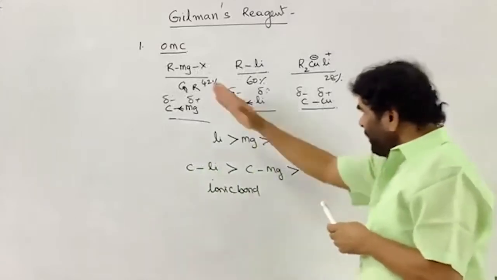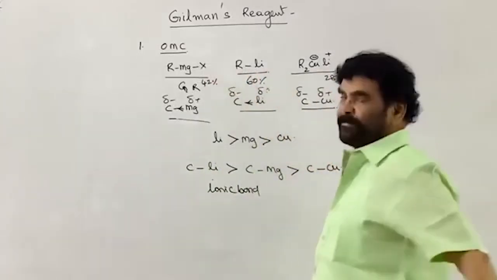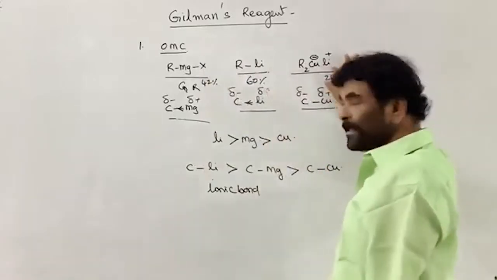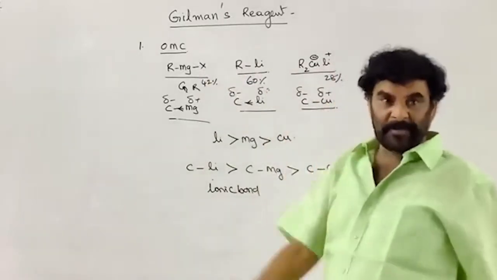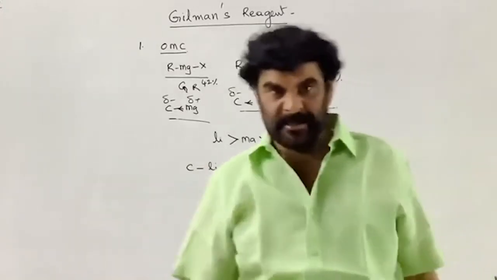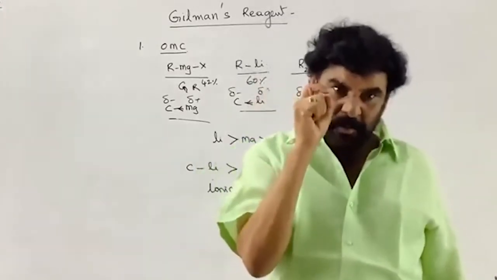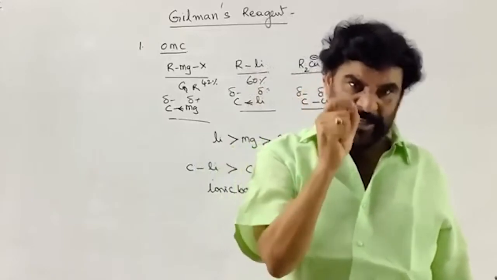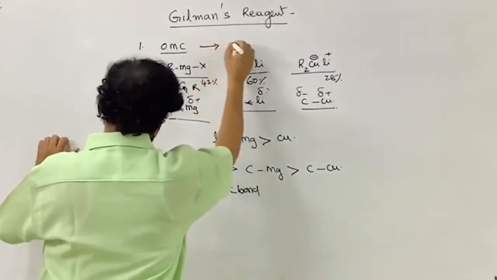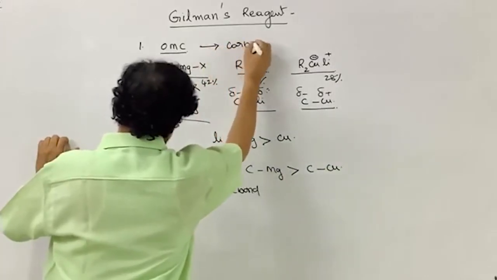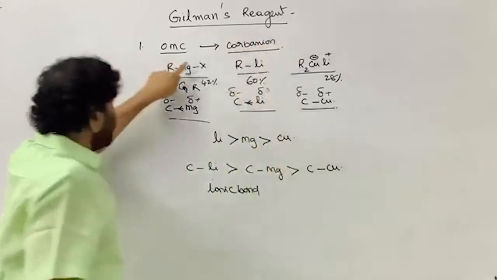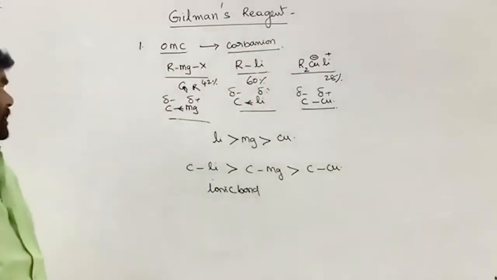As the ionic character decreases, the amount of negative charge on the carbon decreases. They are poor sources of carbanion. Organometallic compounds are sources of carbanion, and some are poor sources.